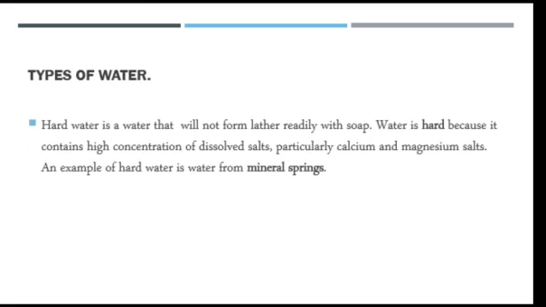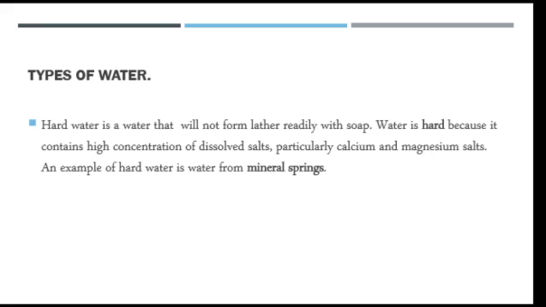All right, we are going to be looking at types of water. Water can be classified into two types. We have hard water and soft water. What makes water hard is the presence of dissolved salts like magnesium salt and calcium salt. What is hard water? Hard water is water that will not form lather readily with soap.